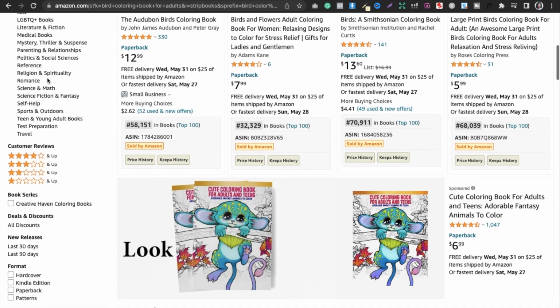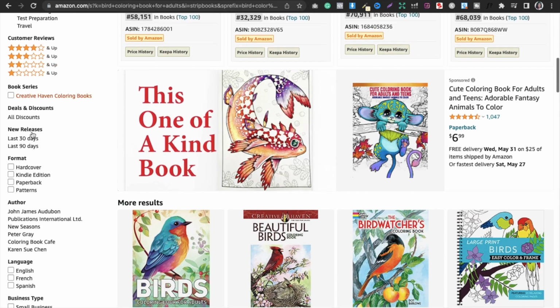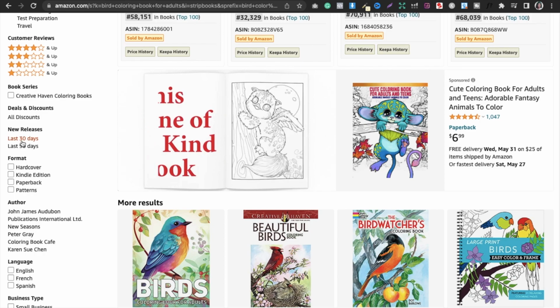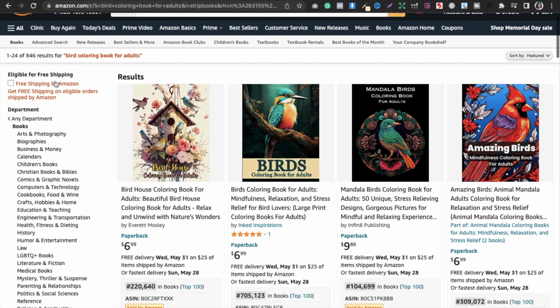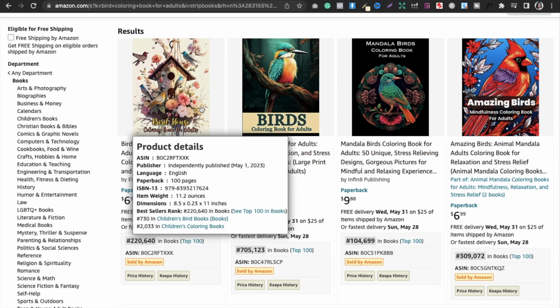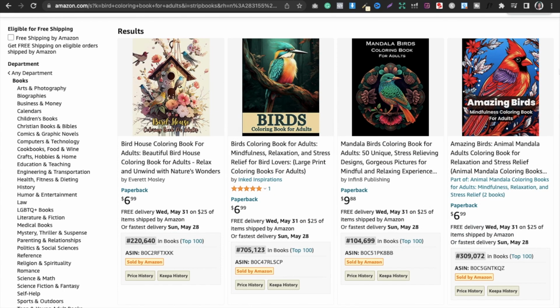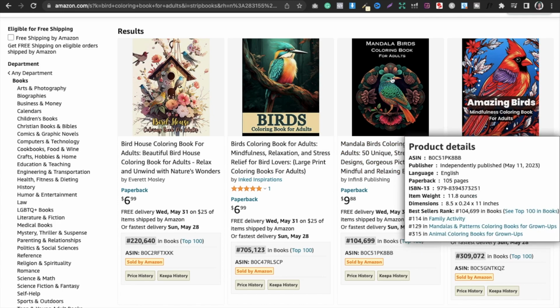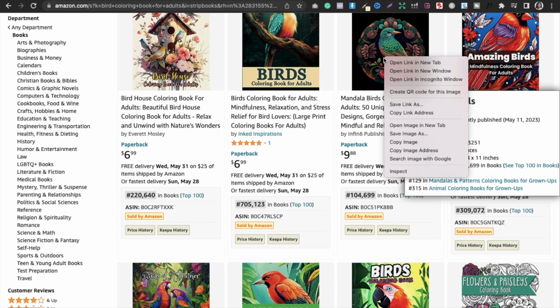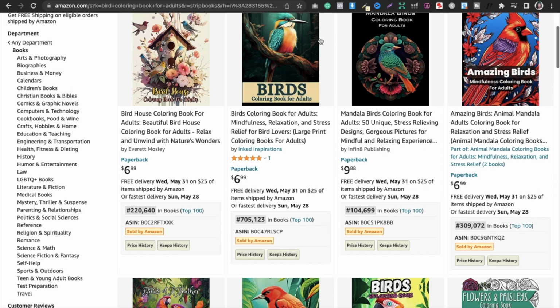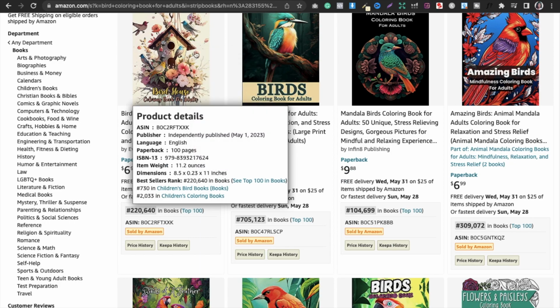So what I do is I go down and look for the new releases, for example new releases in the last 30 days, right? In the last 30 days, I can see 846 search results, which is fine, which is good. Now I look for a BSR of 300,000 or less. You can see this one is 104699, which is good. This is 22640, which is good again. So these are books that have been launched in the last 30 days and they're performing really well. So I can look at these two books specifically.